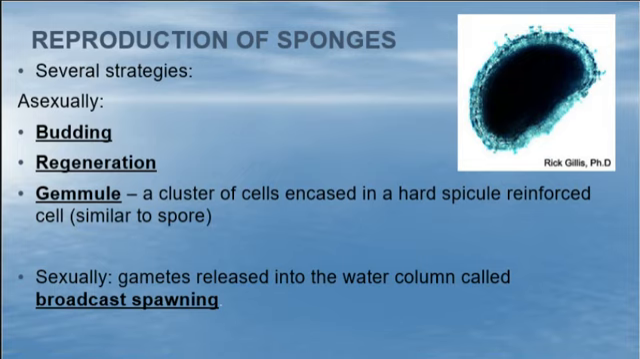Pretty cool. Then there's something called a gemmule. You're going to be drawing this today in the microscope. It's a cluster of cells encased in a hard spicule-reinforced shell, similar to a spore. That is one of their ways of preserving themselves in tough times, for instance, if the tide has gone really, really low for some reason and they're out of the water. Sponges don't like to be out of the water. But if that happens and they start to dry out, they will form a gemmule, and the gemmule will be able to be planted in a new place to form a new animal.